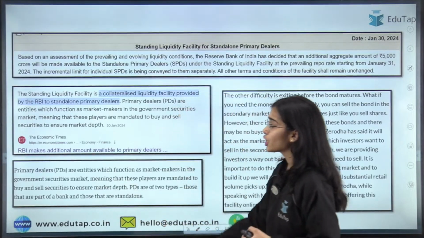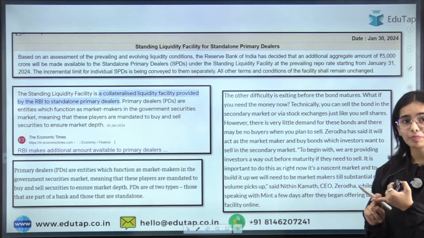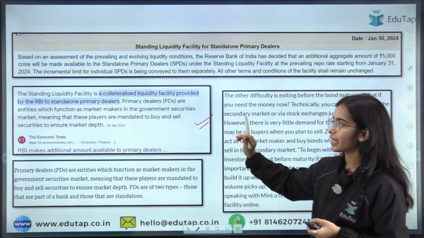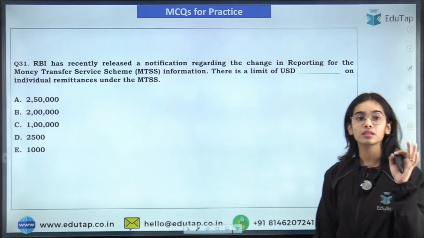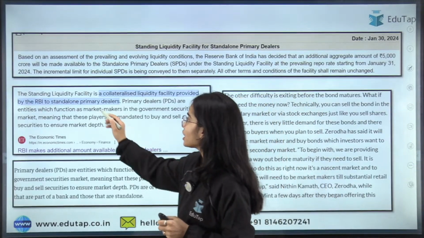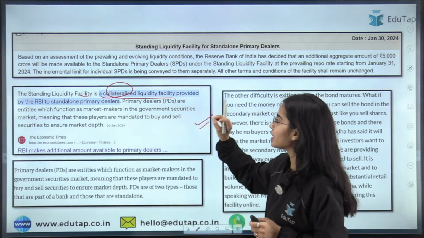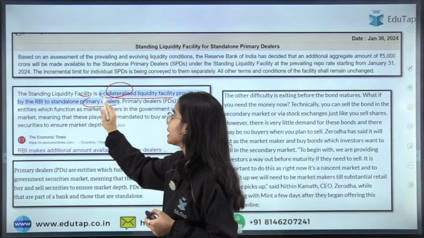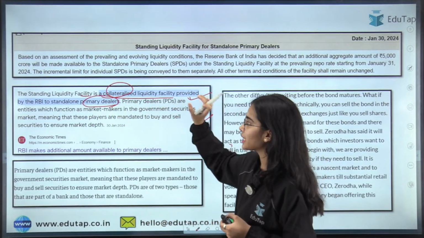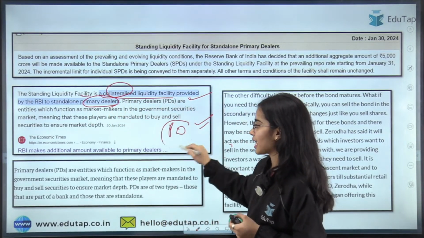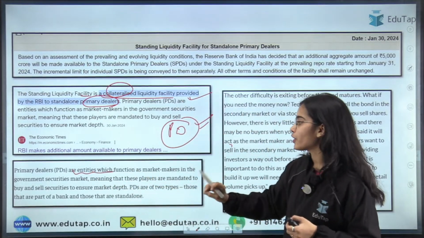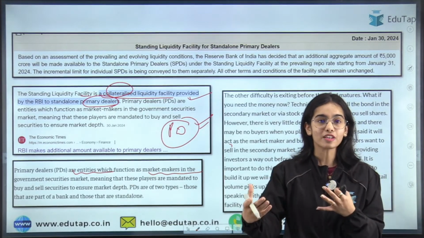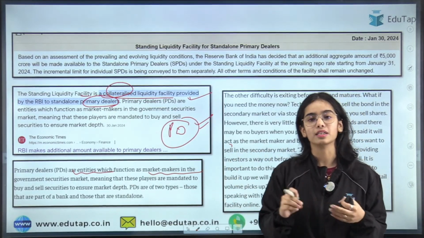That is absolutely correct. So we had discussed everything about who the primary dealers are, what the standing liquidity facility is, and everything we have already discussed in the previous session. Okay. So the standing liquidity facility is a collateralized liquidity facility that is provided by the RBI to the stand-alone primary dealers. Primary dealers are the entities which function as market makers in government securities. They work as the seller for the buyer and buyer for the seller in the market.